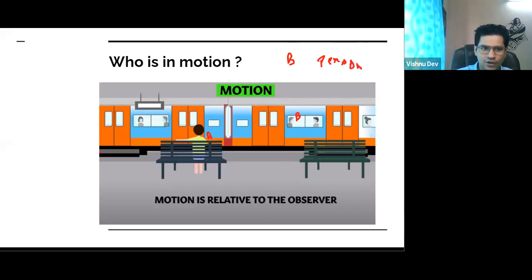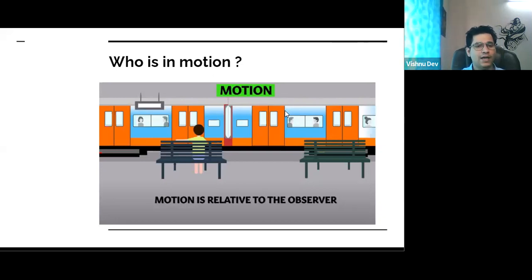Person A is in motion. Clear? Yes or no? So I can say, sir, the concept of rest and motion is relative. With respect to whom are you asking? According to B, A is moving, and according to A, B is moving. Right? Okay? Clear? Everyone? We have given this example, right?